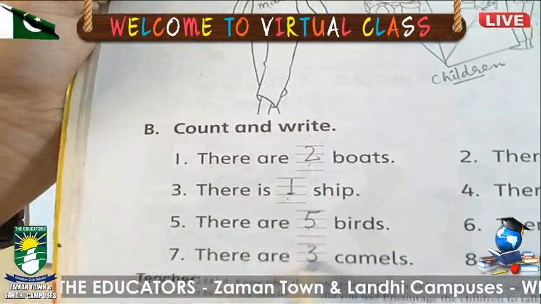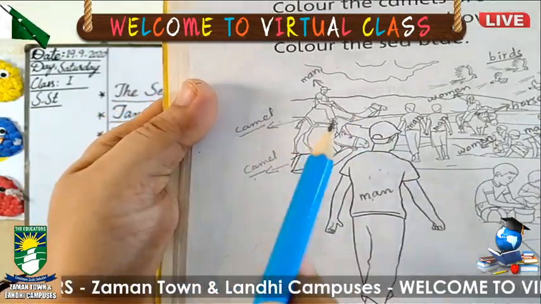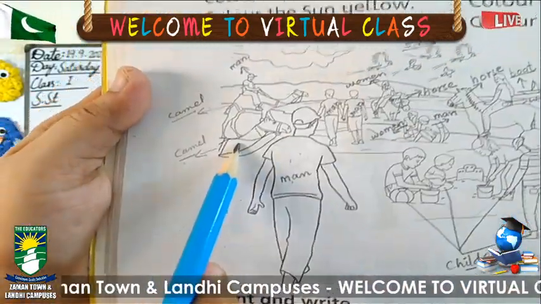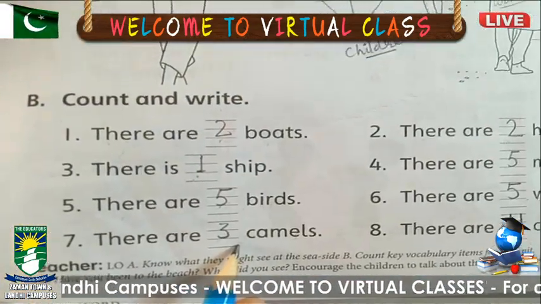There are dash camels. How many camels are there? Look here. This is a camel and this is, and here is also. So 1, 2 and 3. You will write here 3 camels.